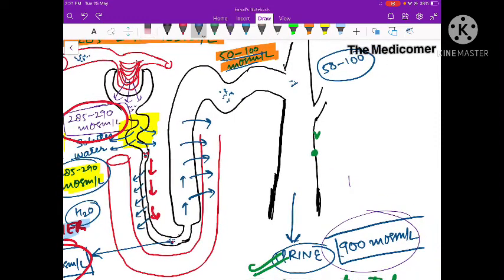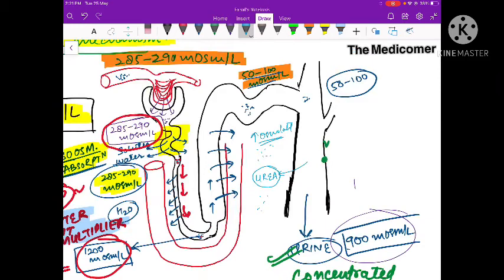See, now through the collecting tubule, reabsorption of one more important component takes place, which is called urea. So reabsorption of urea takes place. This urea remains in the interstitium and increases the osmolality of the interstitium. But this urea can again diffuse back and be reabsorbed by other parts of the nephron. So in order for this urea to stay in the medullary interstitium so that the osmolality of the interstitium can be maintained, this urea is reabsorbed through this vasa recta.